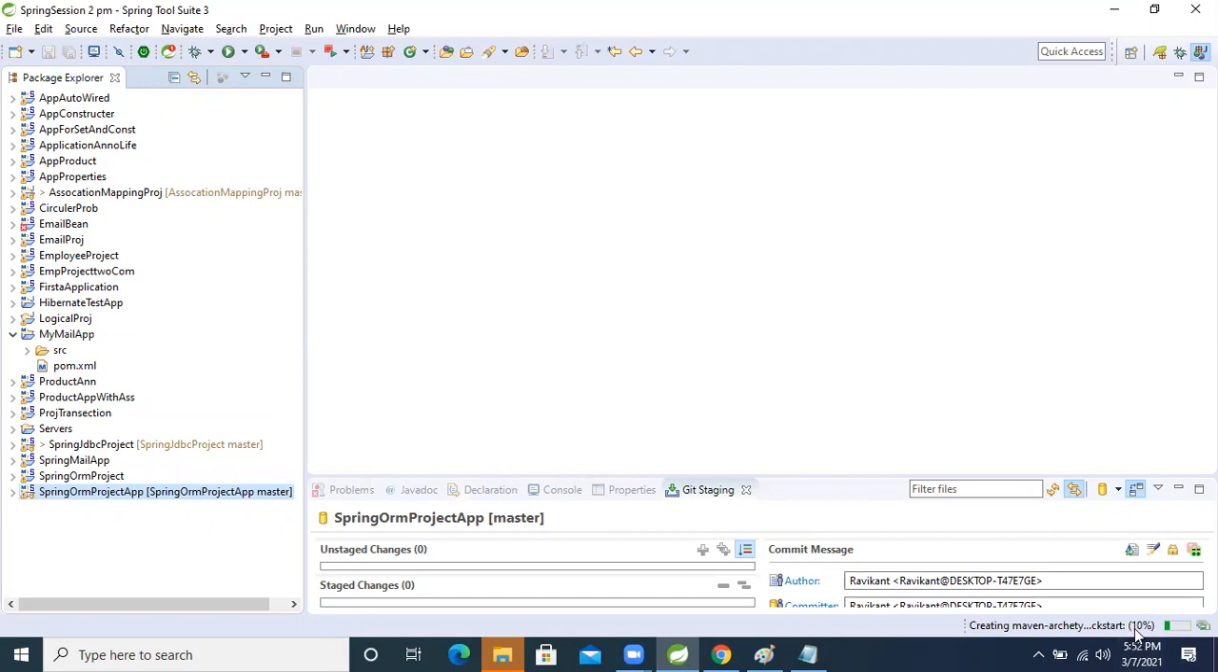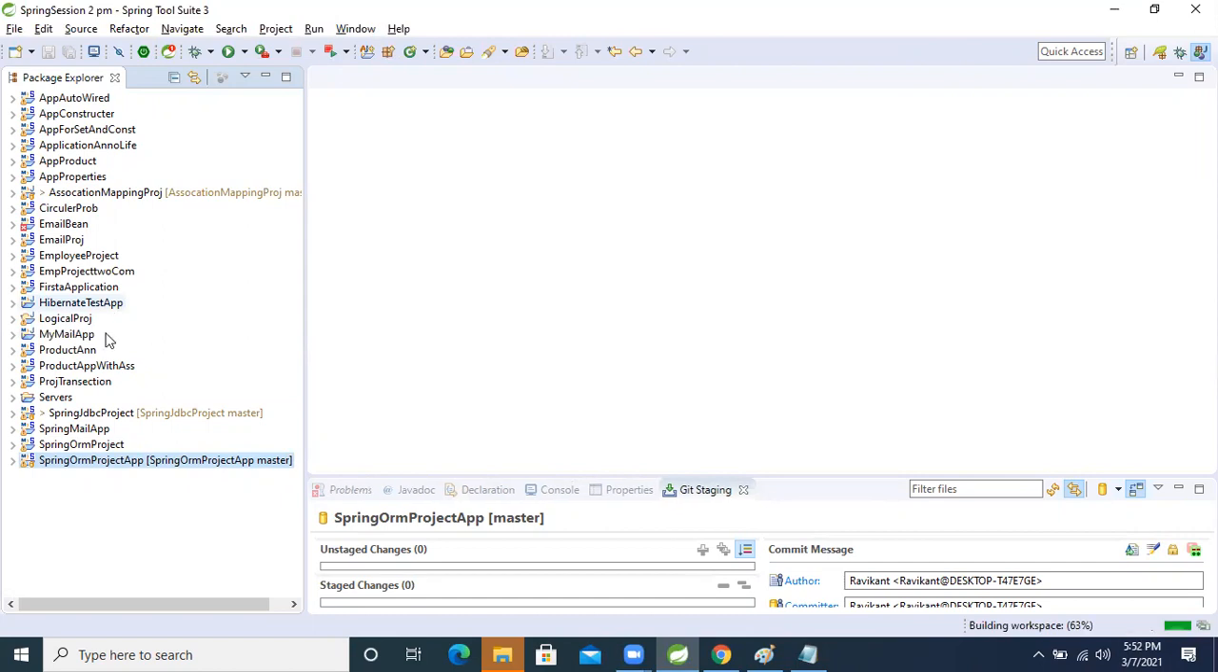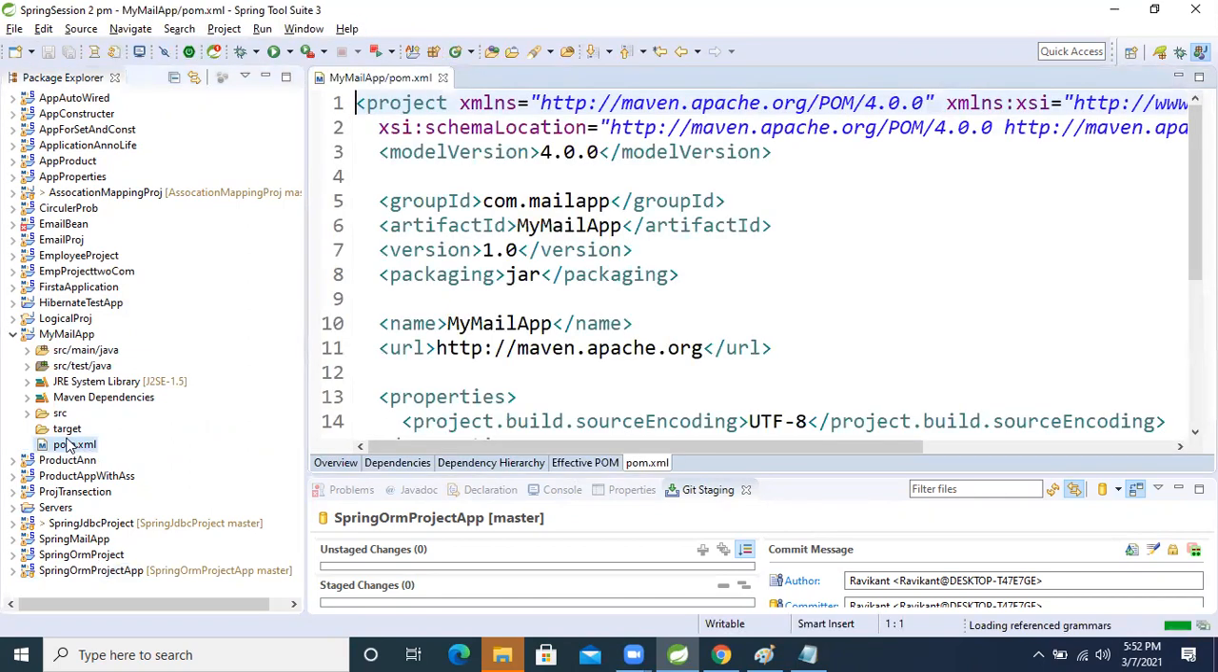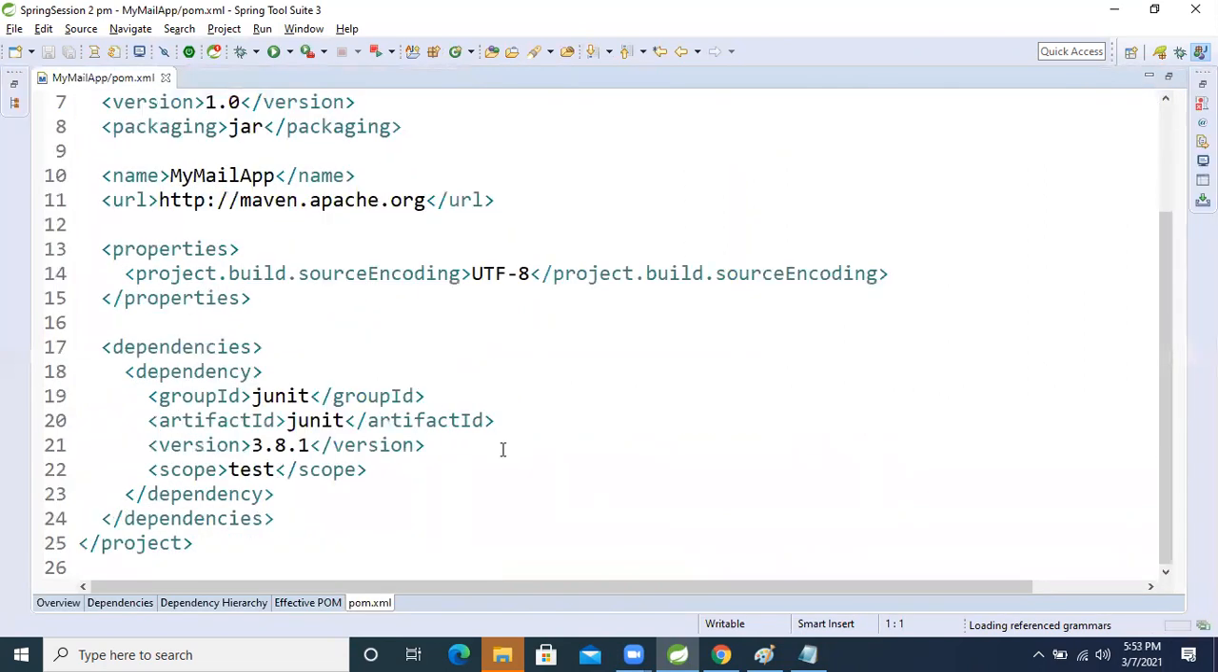Some records are still downloading, and the project is still not created. Now wait. Yeah, now it's created. So let's copy whatever required dependencies there are from the internet, okay?